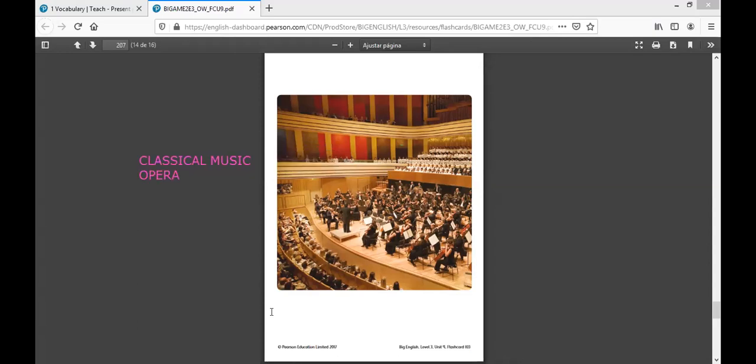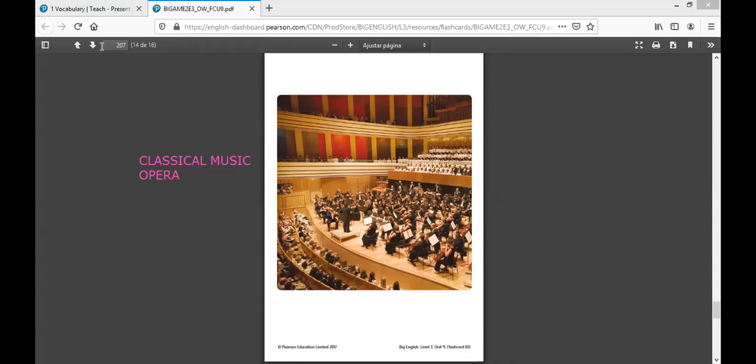Again, we have a lot of seats, a lot of people. We have a stage, just as we do in a theater. But this place is built with specific acoustics, so that the sound will be heard perfectly in every corner inside the building.